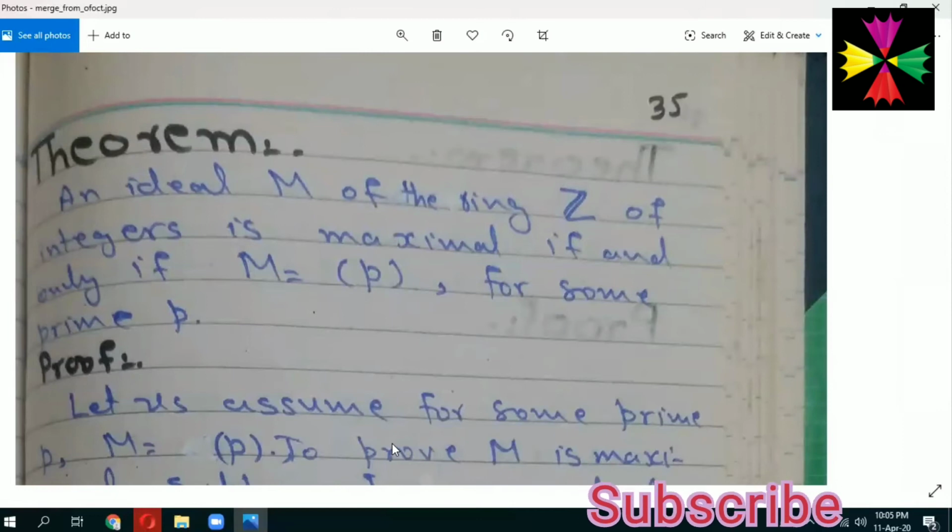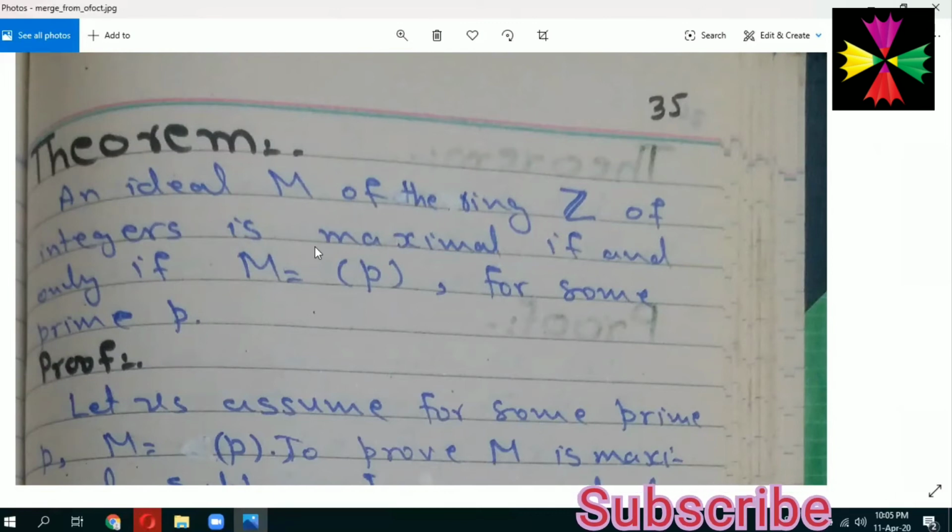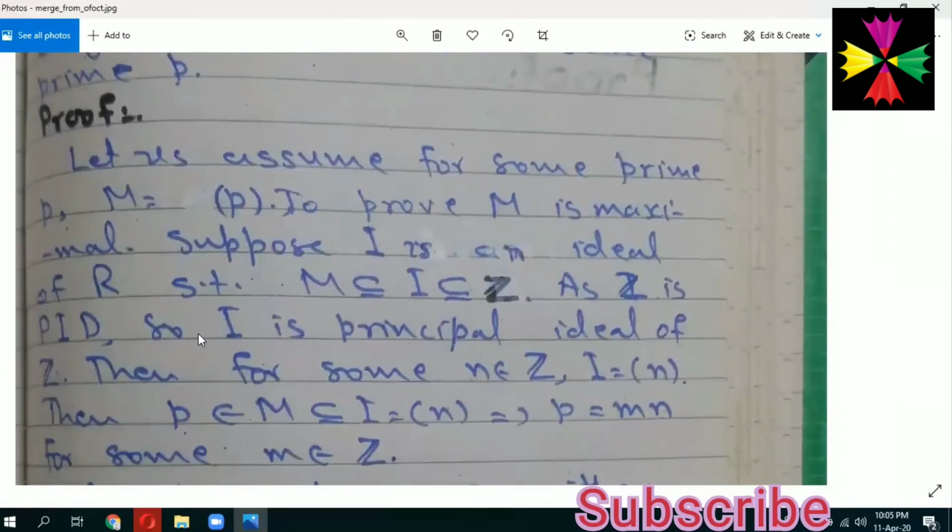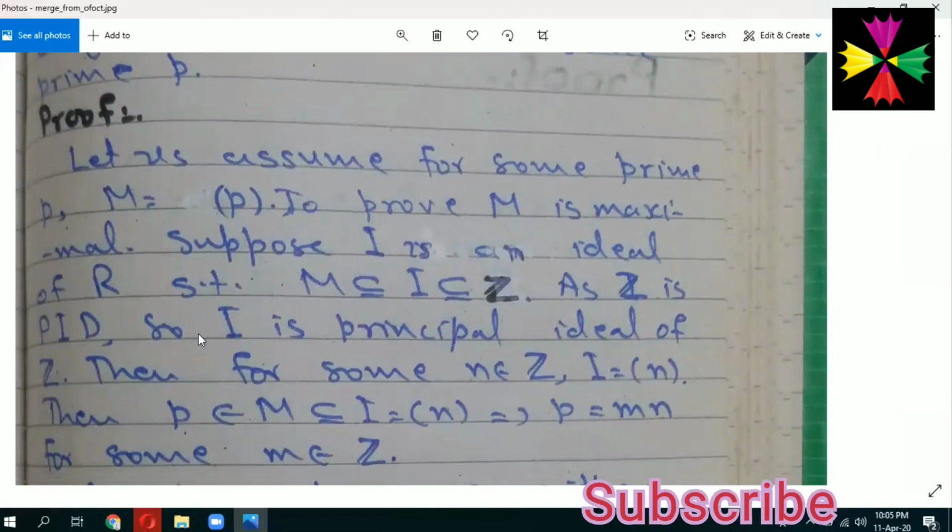Next, we have another theorem. It states that an ideal M of the ring Z of integers is maximal if and only if M is generated by P for some prime integer P. Okay, we try to prove it. Let us assume for some prime P, M is generated by P. Now we have to prove that M is a maximal ideal.